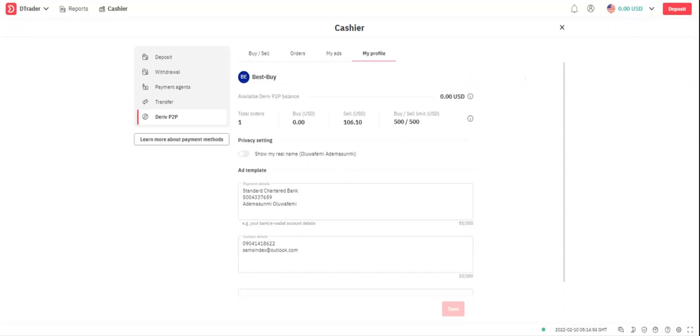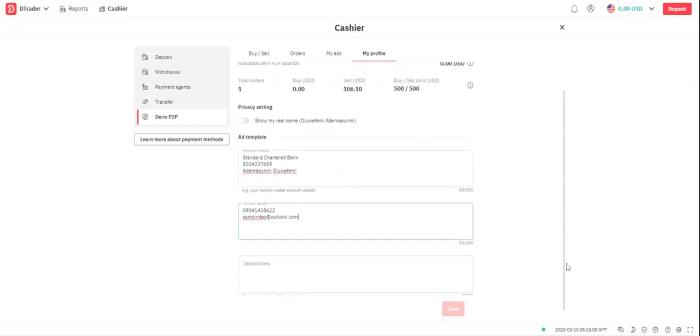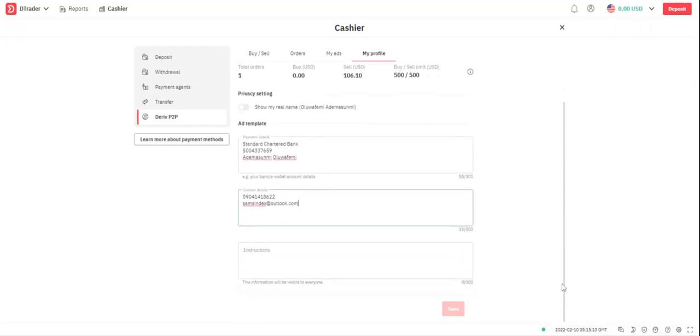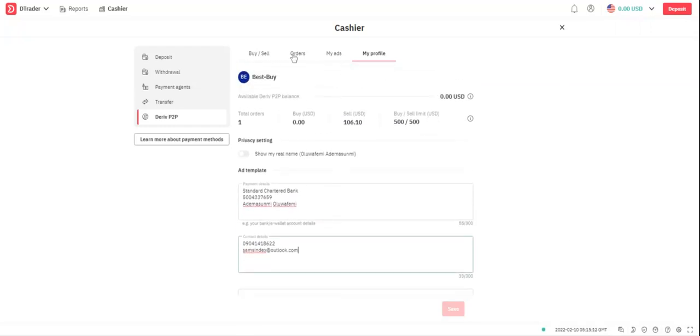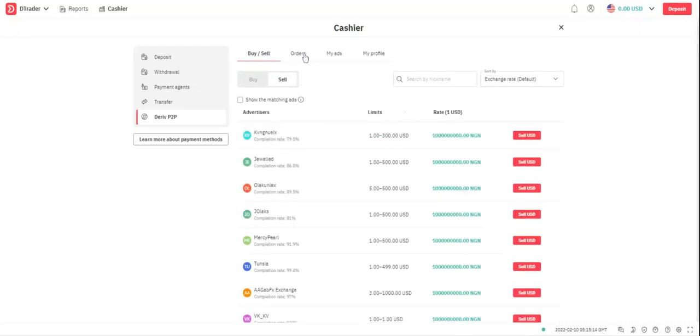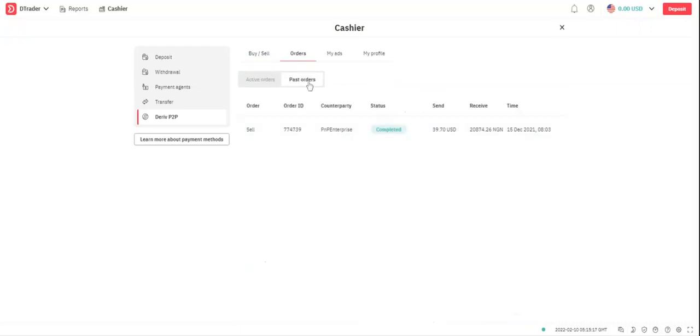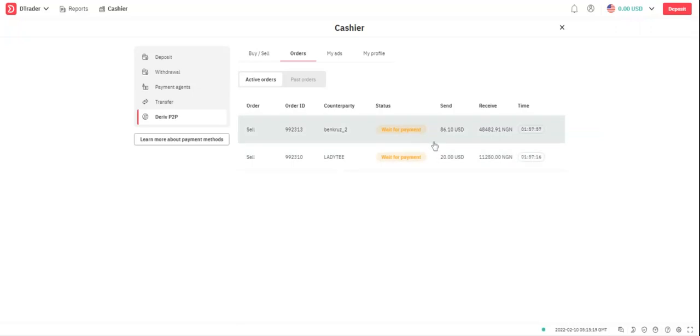And you have a limit of $500 per day. You can sell 500 and you can buy 500 per day. So just input your payment details, your contacts and your email here, then save. That way each time you want to buy, you won't have to put it in manually. So I'm just going to wait for these people. I'm going to give them a call and then wait for payment. So that's just it.